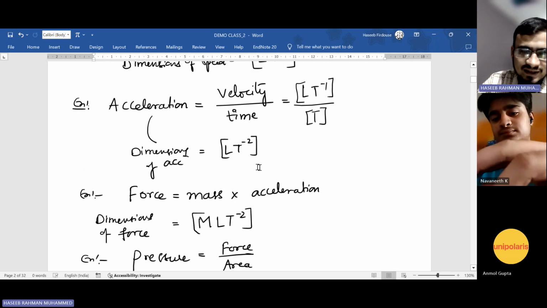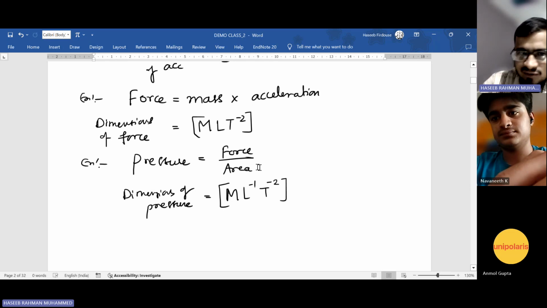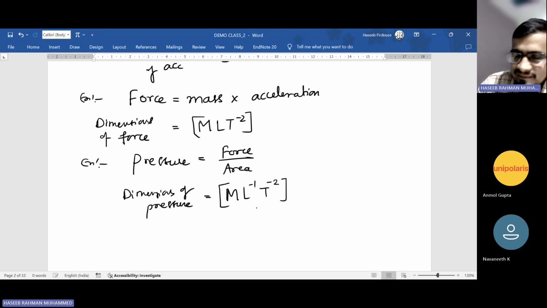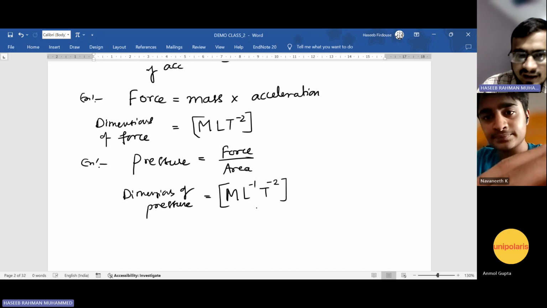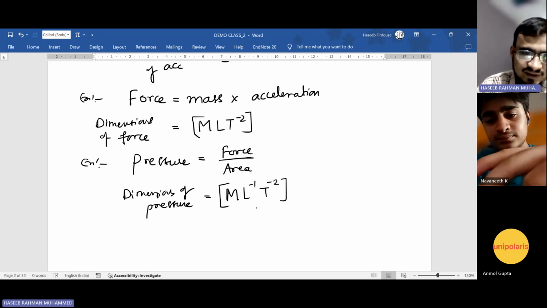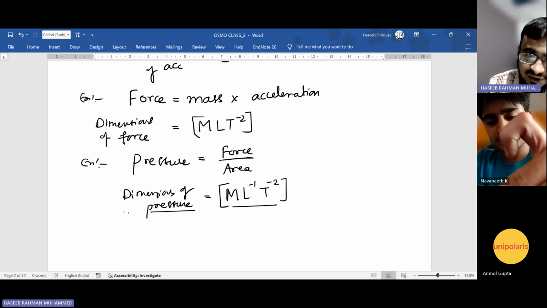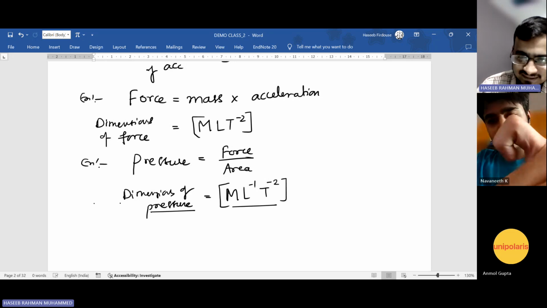Right. So that's how. Tell me one thing. What have you observed about writing the dimensions of any physical quantity? What must you know? I'm asking you to write the dimensions of a physical quantity, say pressure. What must you know before that?